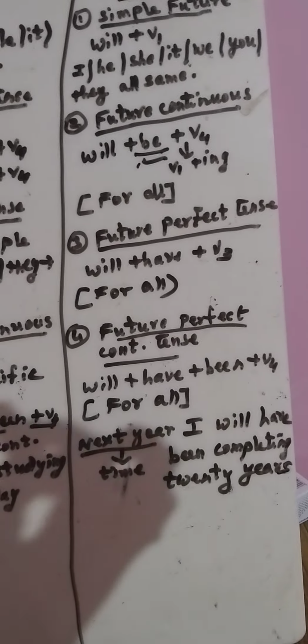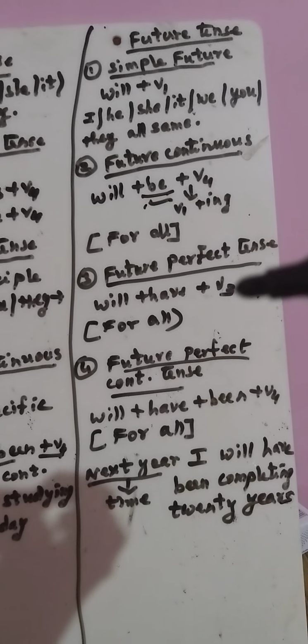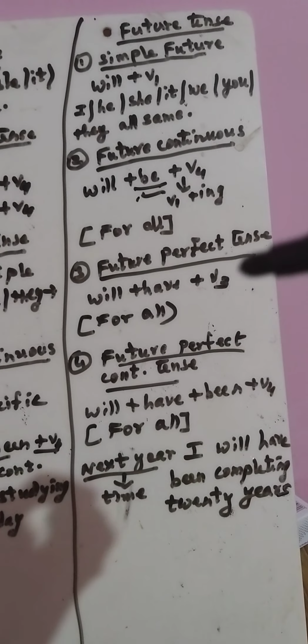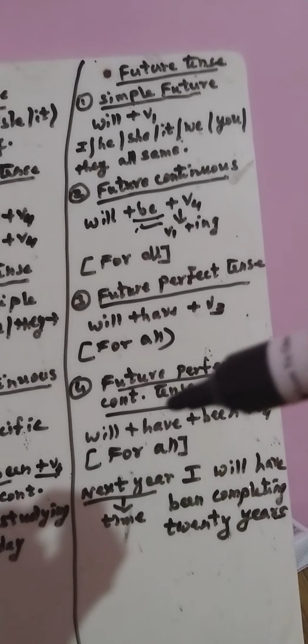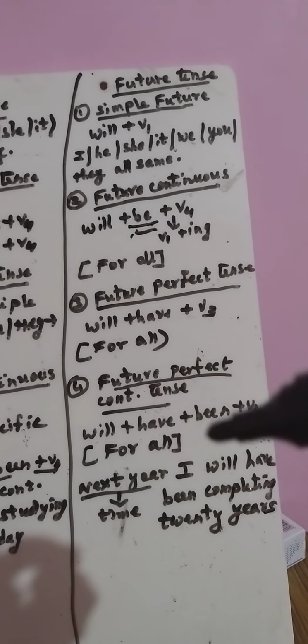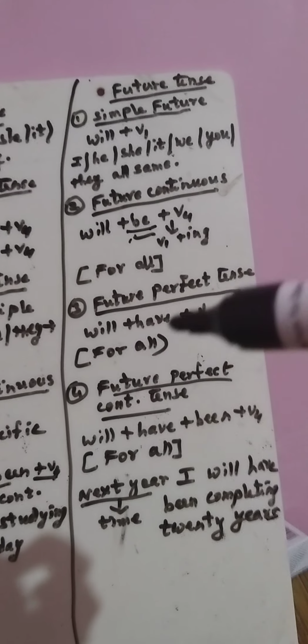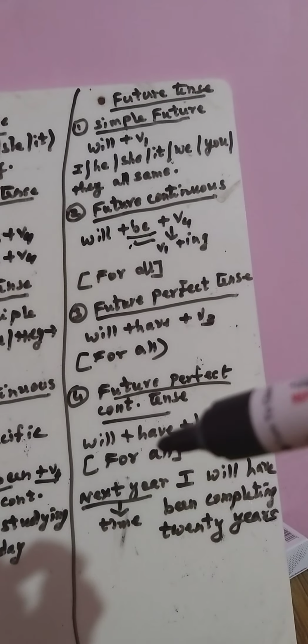Finished. Now again, future perfect continuous tense. Again you should have a time being given. Without time we cannot use future perfect continuous tense. So again, will plus, since it has taken have, will have.